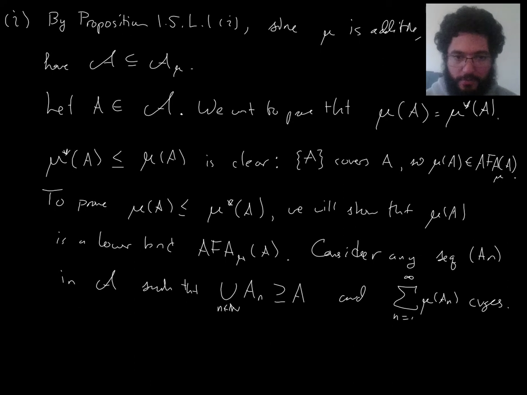So now my goal is to show that mu of A is less than or equal to the value of this series. The value of this series is what I'm referring to as an approximation from above, which would be an arbitrary element of this set.